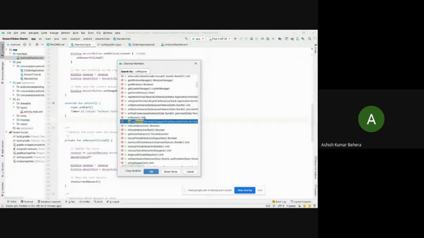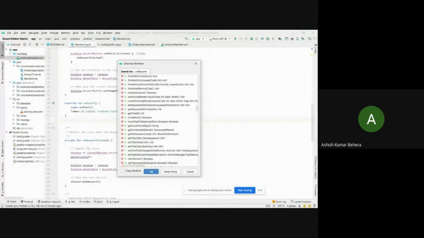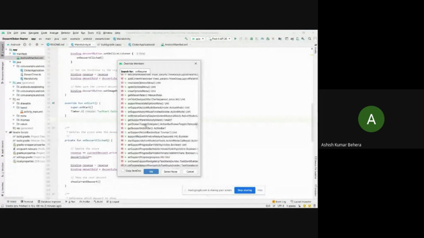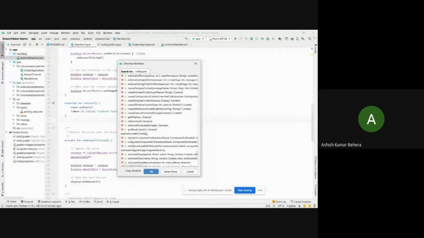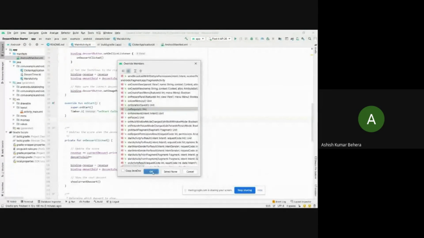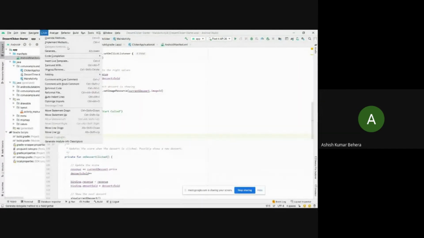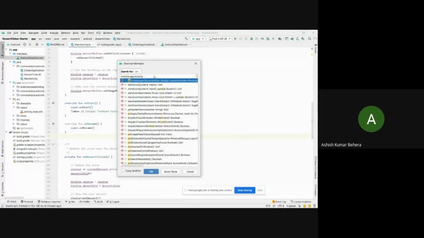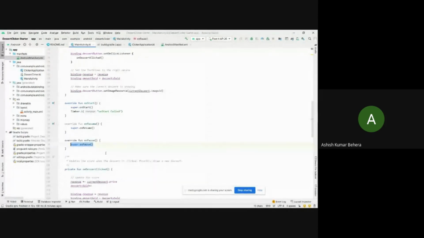Let me just find our onResume Unit method. Okay, guys, just a second. Okay, guys, here it is. Okay, so now it's added. Now let me do the same thing for all the methods. The second one we'll be adding is onPause. This one is the method. Let me just add it.